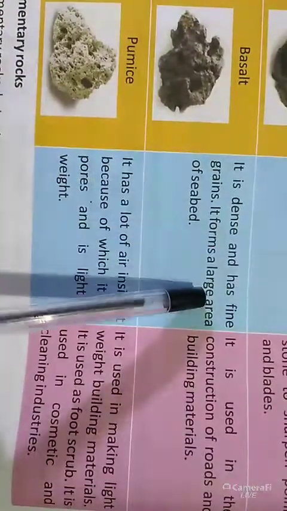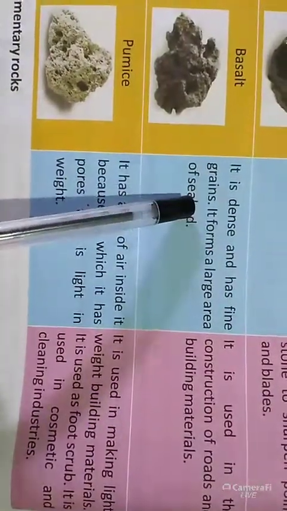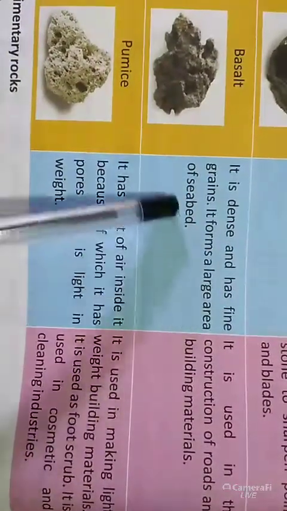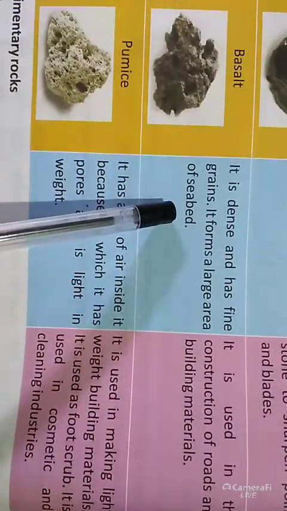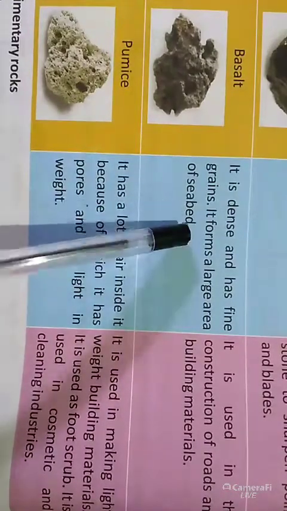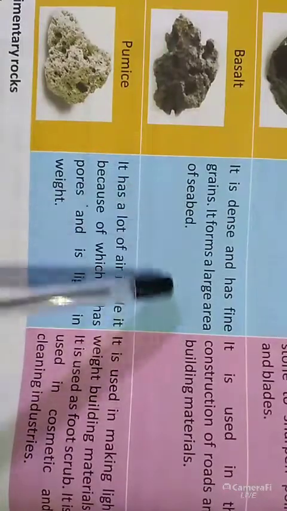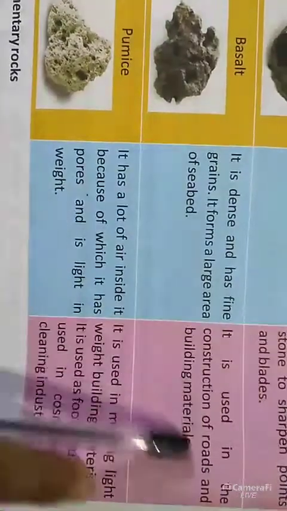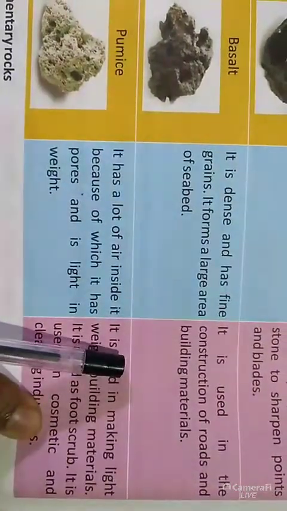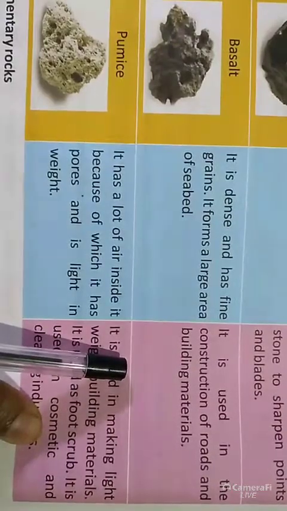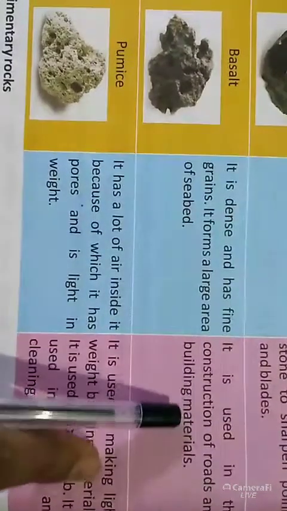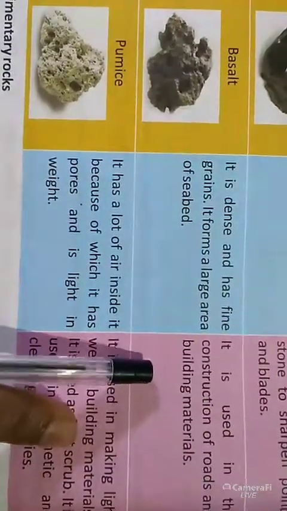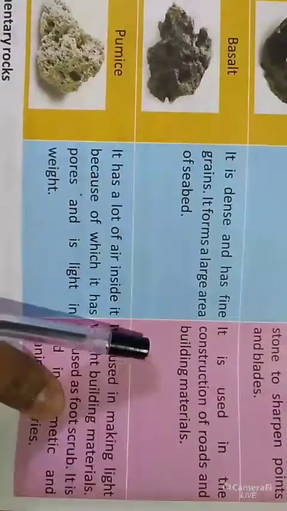Basalt is dense and has fine grains. It forms a large area of seabed, and it is used in the construction of roads and building materials.